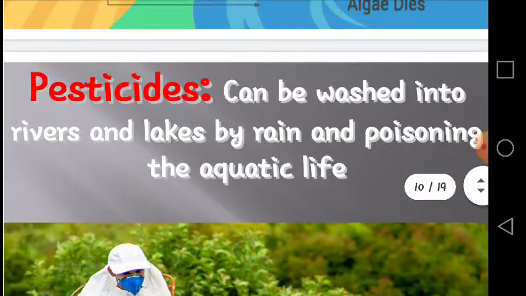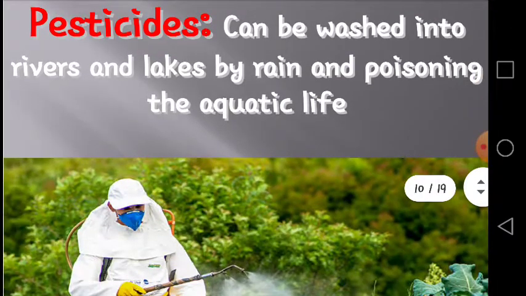And the third, pesticides. The use of pesticides is important to kill the unwanted insects and other pests for better crops. But when excessive pesticides are used, they can be washed into the rivers and lakes by rain, and they are very poisonous for the life in water.